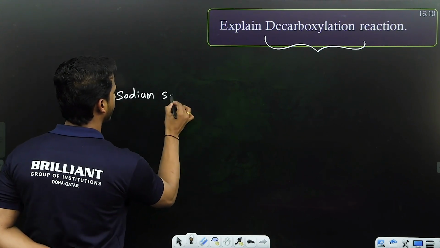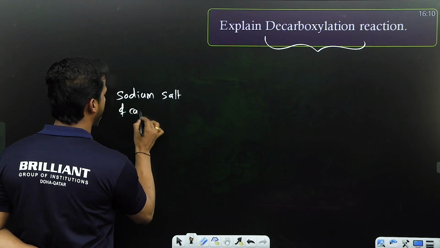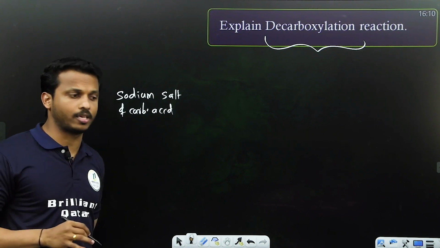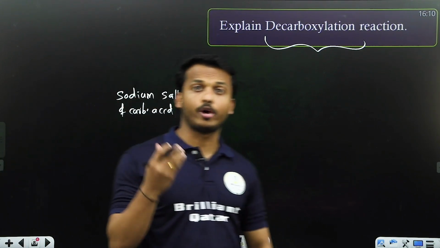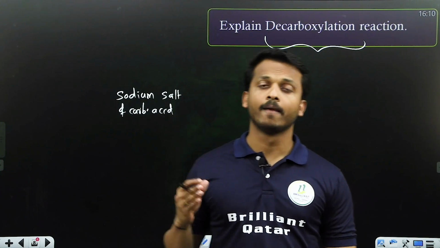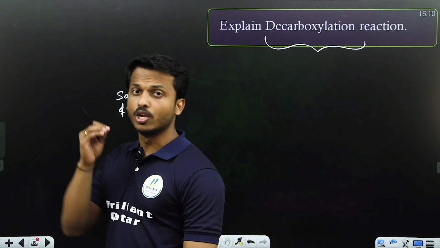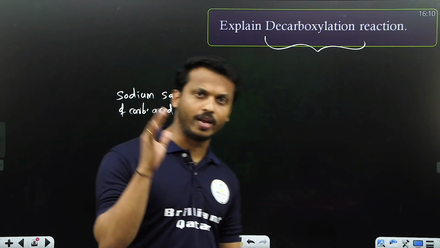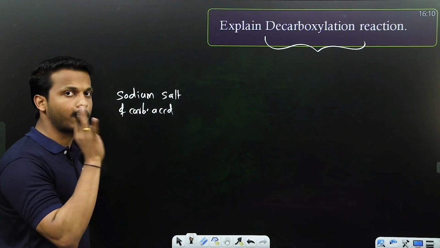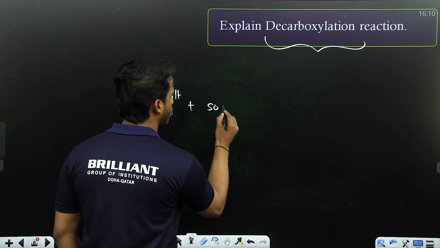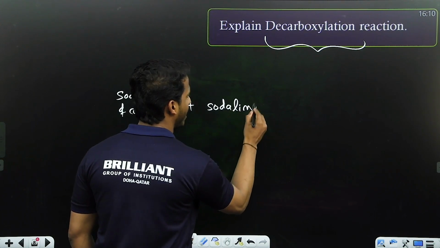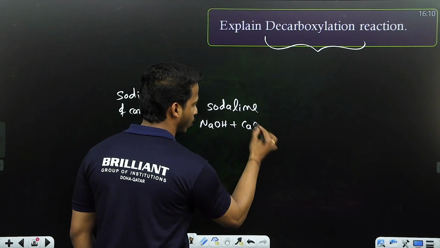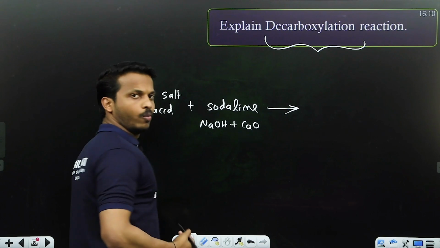Sodium salt of a carboxylic acid. Okay, sodium salt of any carboxylic acid. For example, the sodium salt of ethanoic acid is called sodium ethanoate. The sodium salt of propanoic acid is called sodium propanoate. The sodium salt of butanoic acid is called sodium butanoate. So any sodium salt of a carboxylic acid you take, treat with what? Soda lime. You may have studied what soda lime is. Dear all, soda lime is a mixture of NaOH and CaO.